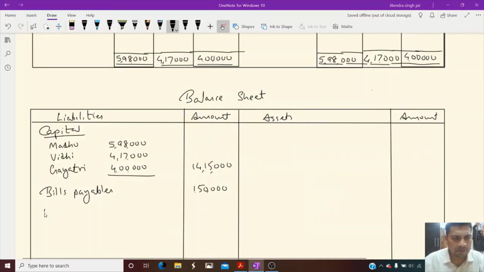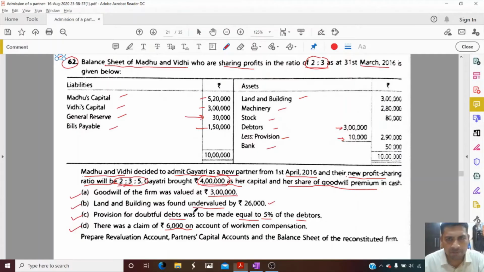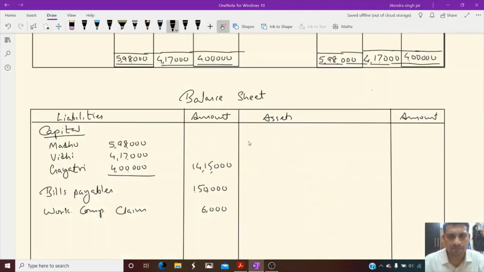So workman compensation claim will come here on the liability side, 6,000. Then let's start with the asset side. Land and building was found undervalued, so we need to increase. So land and building increased by 26,000, so it would be 3,26,000.